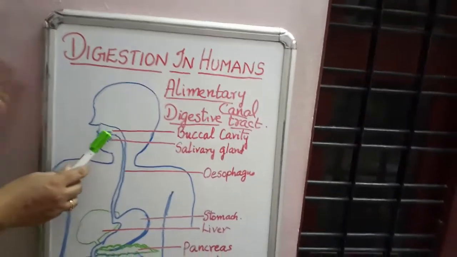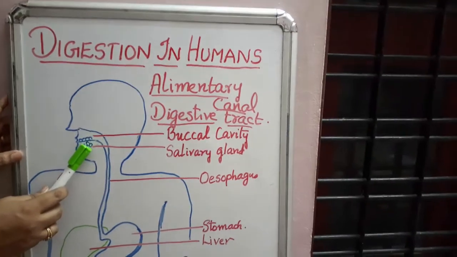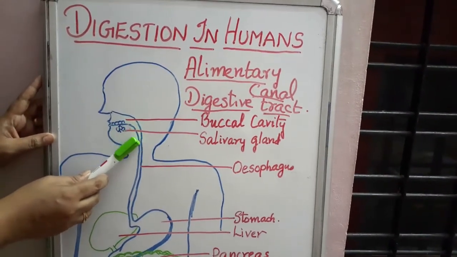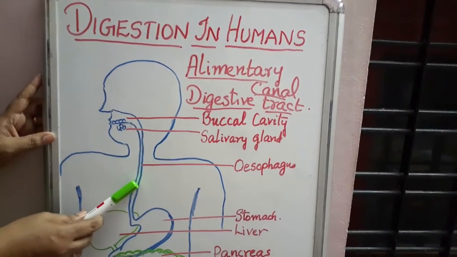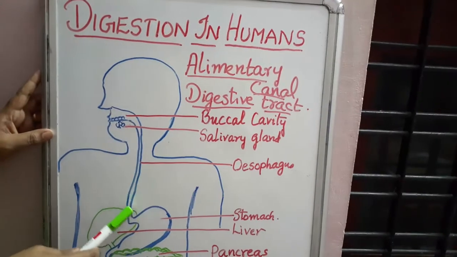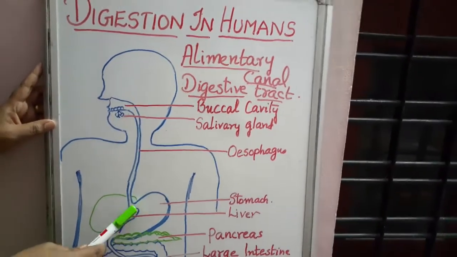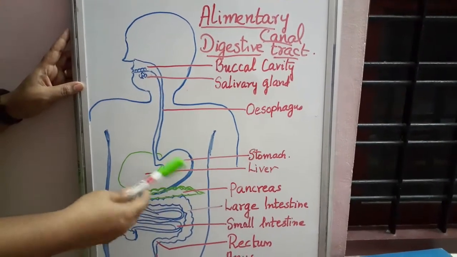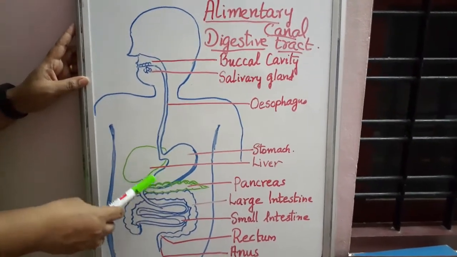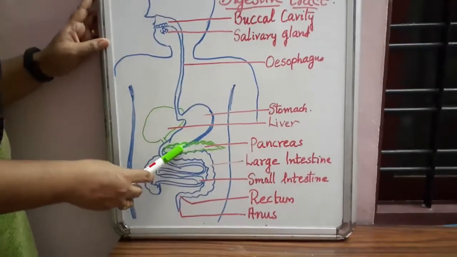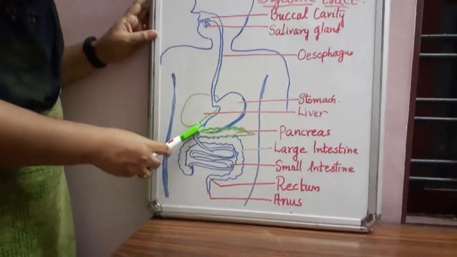On both sides of the neck we can see the salivary glands, which produce saliva. Then after that, food will pass through a pipe-like structure that is known as the esophagus. Then the food will reach the stomach, a J-shaped structure known as the stomach. That detail we will see later. Near that you can see two glands, one is the liver and one is the pancreas. Then through this the food will come.